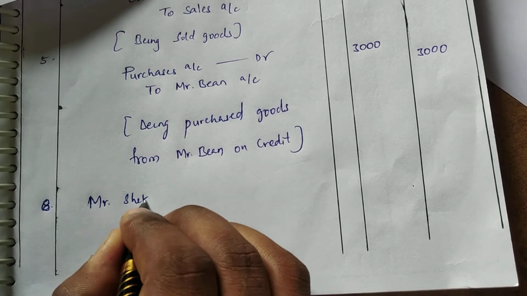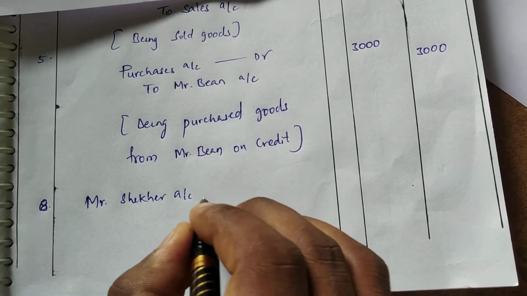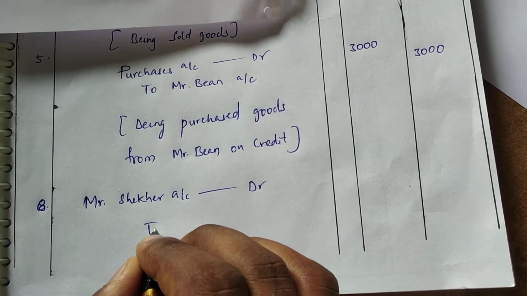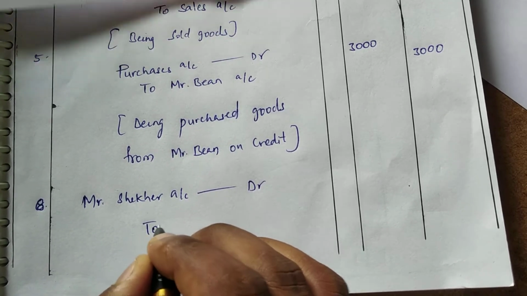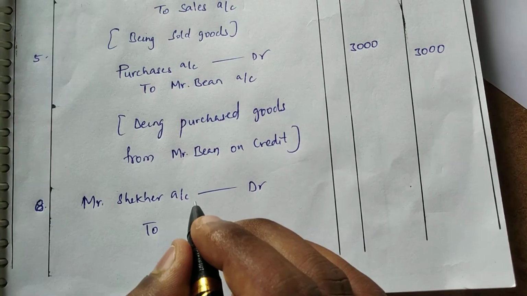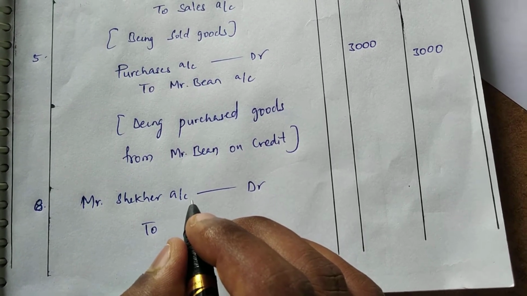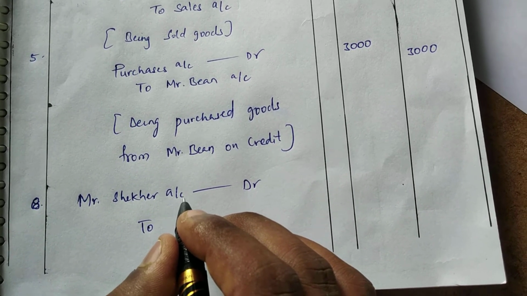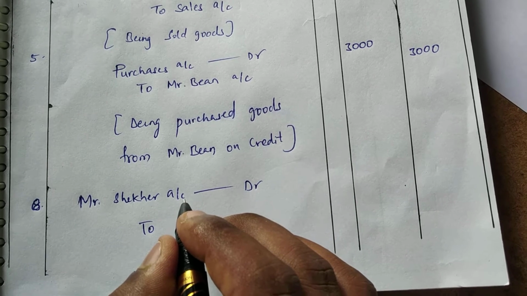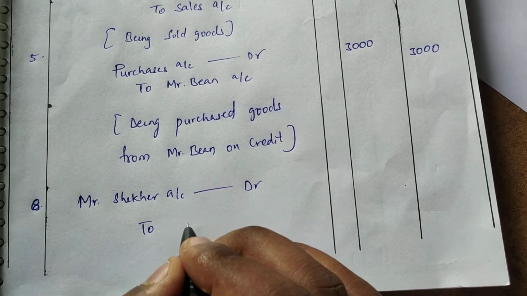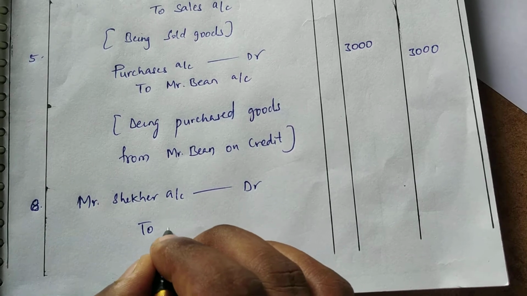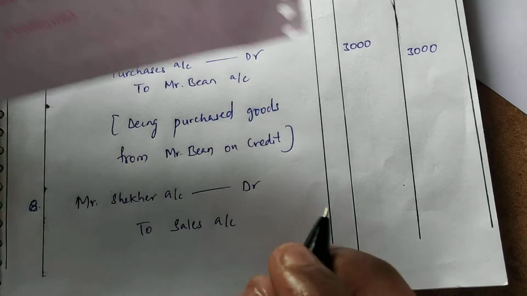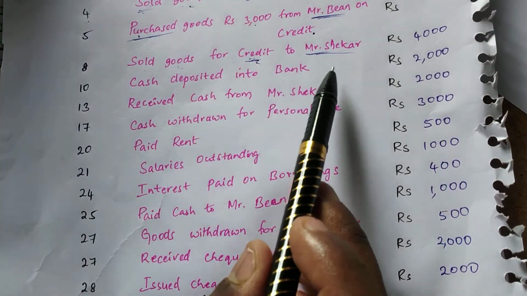Mr. Shekhar account debit to sales. Since sale is a part of income, and income is a part of the nominal account, as per the golden rule we debit all expenses and losses and credit incomes and gains. So we have to credit the sales account. What is the amount? You can see here, it is 4000.